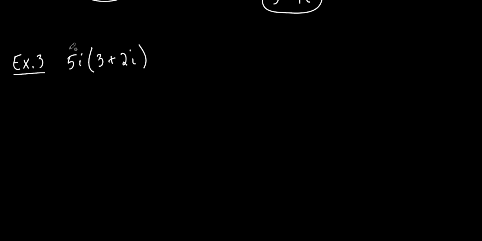How could you think of just 5i as a complex number? What's the real part? Just the 5i. What's the real part of that? Look, a complex number is a plus bi, correct?